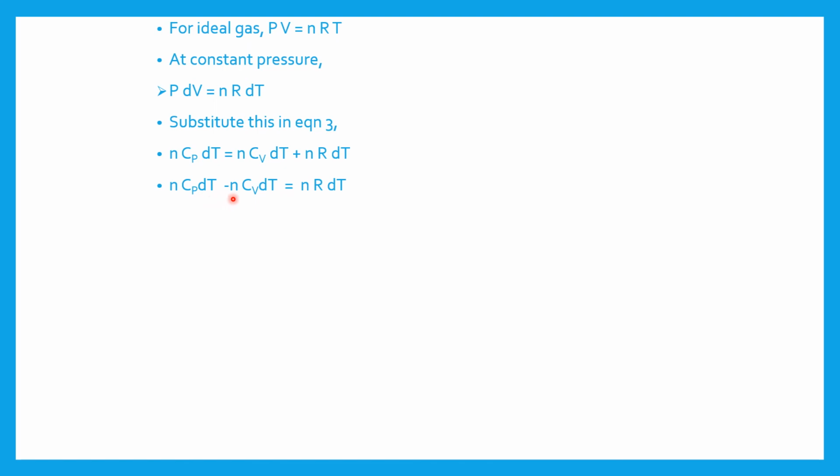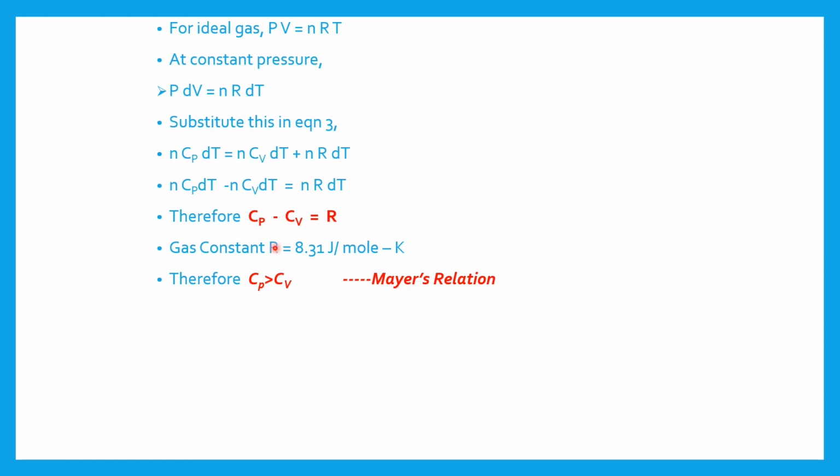So nCp dT minus nCv dT is equal to nR dT. You can divide the equation throughout by n dT. You get Cp minus Cv is equal to R. R is the gas constant. And also from this equation what we can understand is that Cp is greater than Cv, which is Mayer's relation. Okay, it gives a relation between the two specific heats.